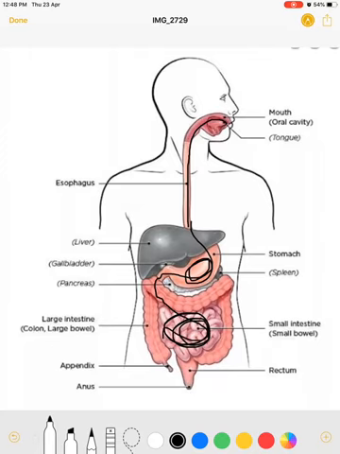And then from the small intestine there is another organ, that is the large intestine, which ultimately opens to the outside through the anus. So there are two openings of the alimentary canal. The entry is from the mouth, and the exit of the food is through the anus, that is, the undigested food is thrown out through the anus. So the first important organ is the mouth,